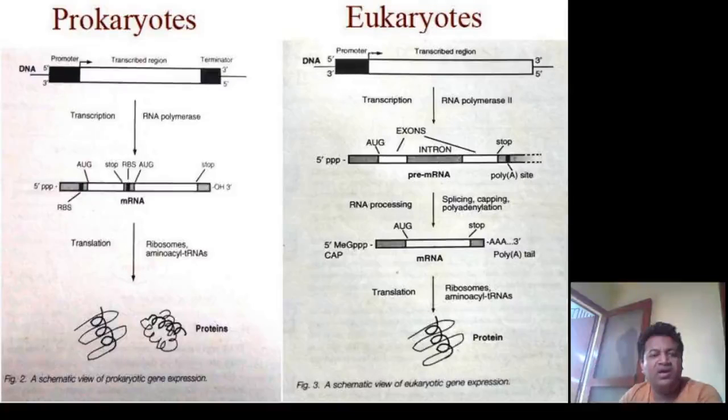Today I'll discuss the process of central dogma as well as the structure of gene in case of prokaryotes and eukaryotes. Whenever we study the concept of central dogma, we see that it is a process in which the DNA provides information regarding the protein to be synthesized. That information is taken by the RNA in the form of mRNA, and the mRNA finally leads to the